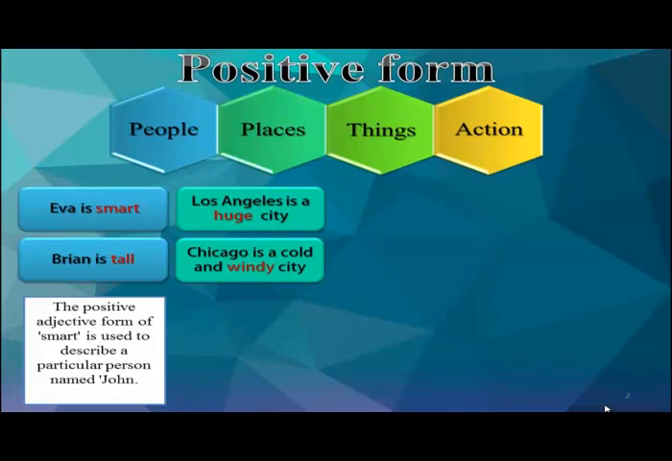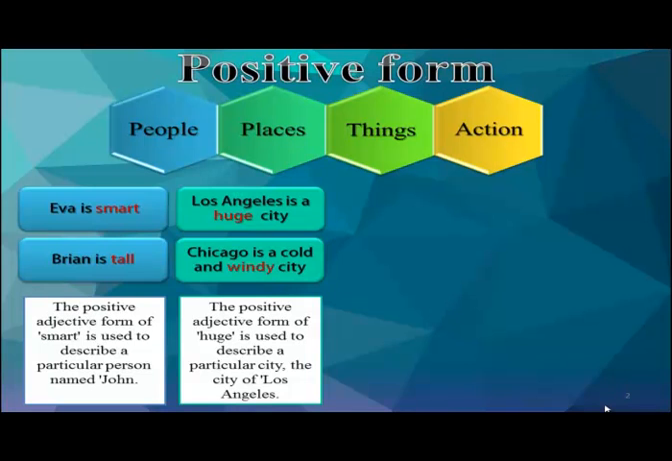We describe places by saying things like Los Angeles is a huge city, or Chicago is a cold and windy city. In the sentence, Los Angeles is a huge city, the positive adjective form of huge is used to describe a particular city, the city of Los Angeles.